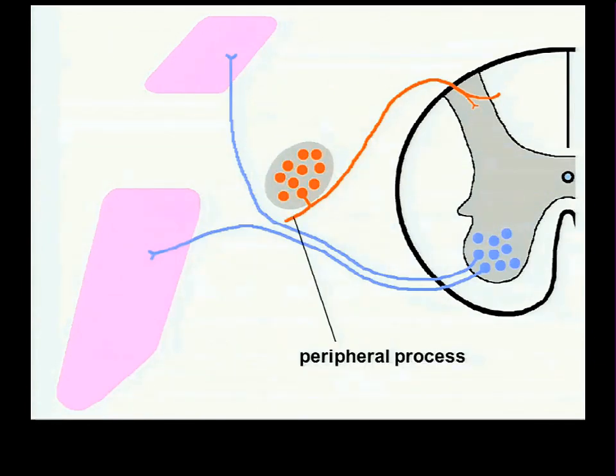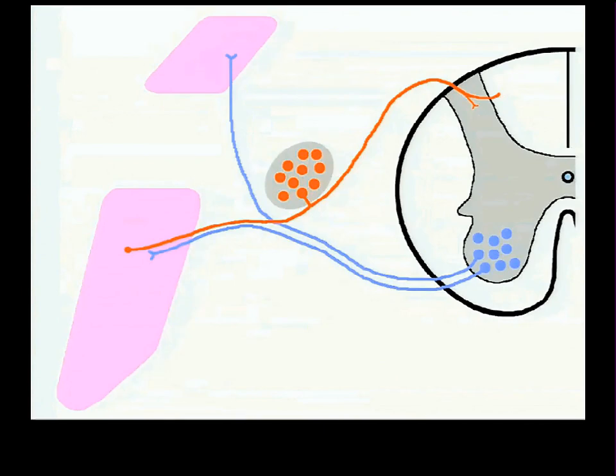The peripheral process will have as its job bringing somatic sensation back from the muscles that are developing from these dermamyotome cells, or from the skin that overlies those muscles, or from the tendon or the fascia that overlies those muscles, or from the bones to which these muscles attach. So it's sending that out, and this one I've allowed to stop and say it is bringing back sensation from a muscle that will be derived from hypaxial dermamyotome. Here's another one which sends its peripheral process through the muscle to overlying skin. Some of them will send it to nearby bone.